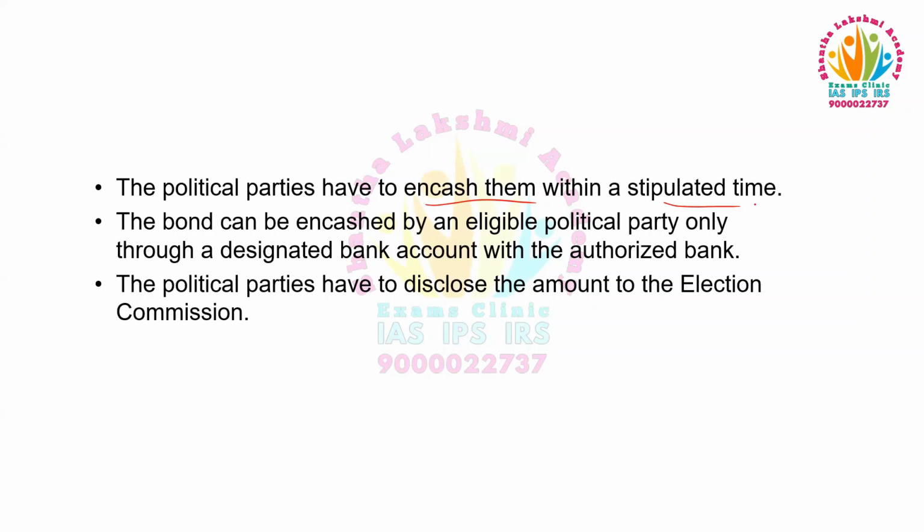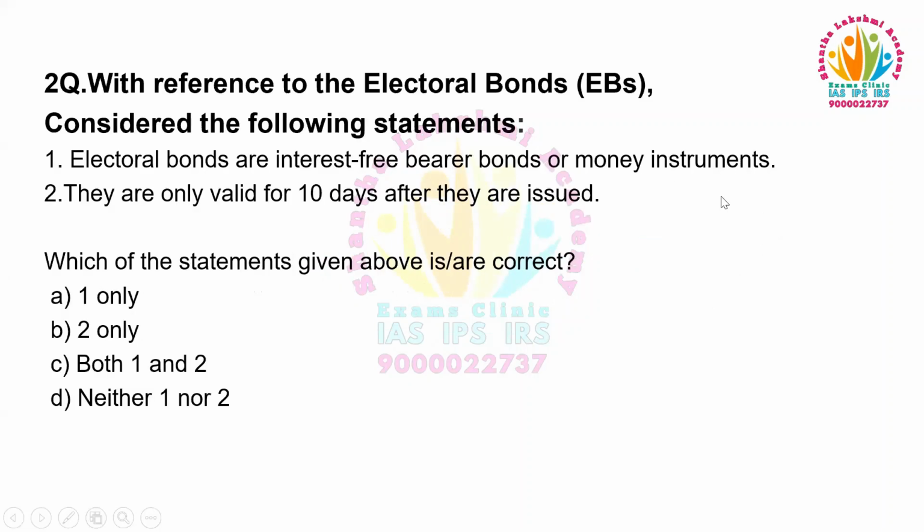The bond can be encashed by an eligible political party only through a designated bank account with the authorized bank. The political parties have to disclose the amount to the Election Commission. So the answer is 1 only, because they are only valid for 15 days after they are issued, not 10 days. Moving to the next question.